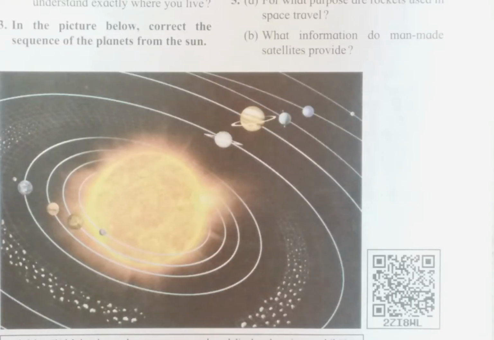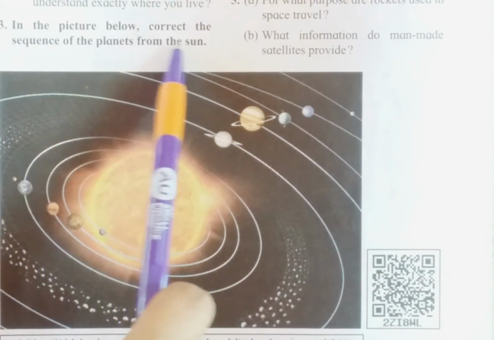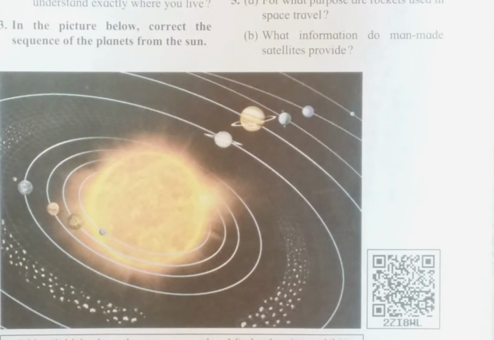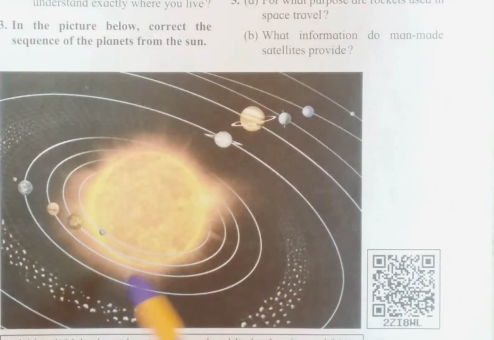Then students, see question number 3. In the picture below, correct the sequence of the planets from the sun. Students, in this chapter, we already learned the sequence of the planets from the sun. In this picture, you have been given the sequence of planets from the sun, but this is incorrect and you have to write the correct sequence. So, see the answer.